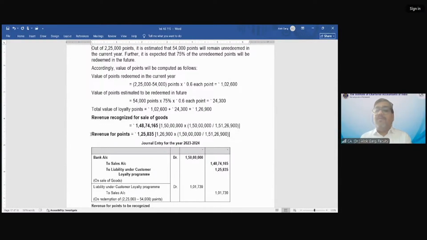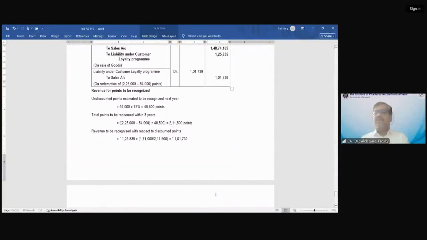So for the first performance obligation, it is 148.74 lakhs. For the second, it is 1.25 lakhs, right? Now in 23-24, this 1.25 lakh of revenue, I mean to say loyalty points value. So this 125 is for 171 plus 54,000 ka 75%, which total comes out at 2,11,500. So if 125,835 is the value for 2,11,500 points, what is the value for 171,000 points? It is 101,739. With that, we have recognized the revenue, recognized the sales, and the remaining will, of course, be considered under liability.